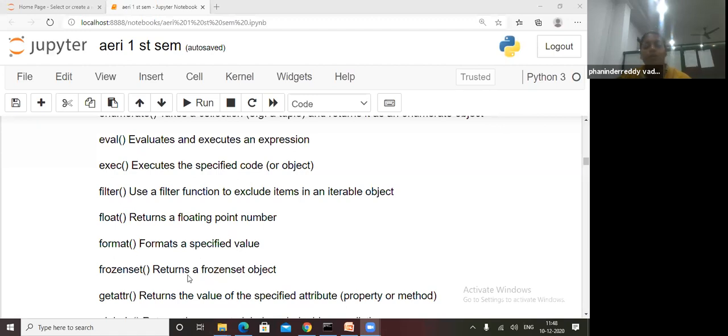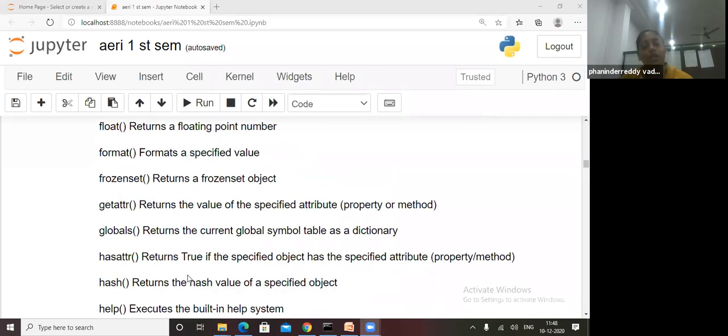Format a specified value. Frozenset returns a frozenset object. getattr, it will get the specified attribute. globals, it will return the current global symbol table. Hash, it returns the hash value.